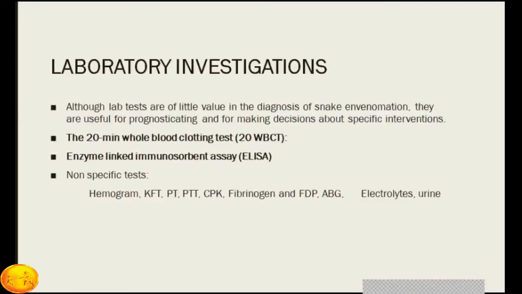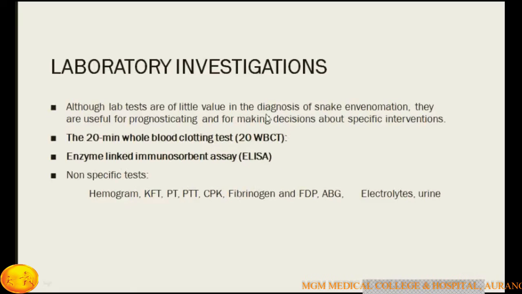There are no obvious laboratory tests to diagnose envenomation. Where lab facilities are not available, particularly in the rural part of the country, there is only one test you can do: the 20 minute whole blood clotting test, where you put blood in a tube and look whether it is clotted or not for 20 minutes. ELISA assay is available, but that is only for academic purposes.